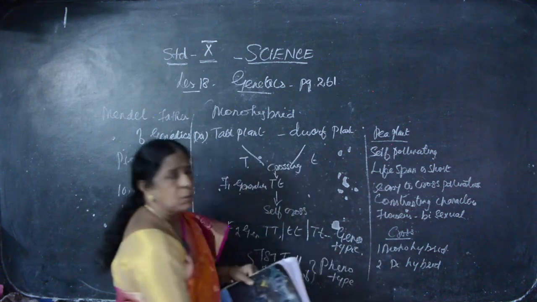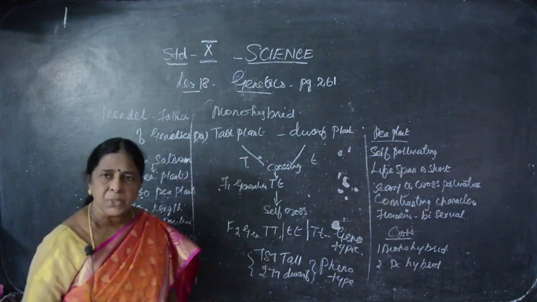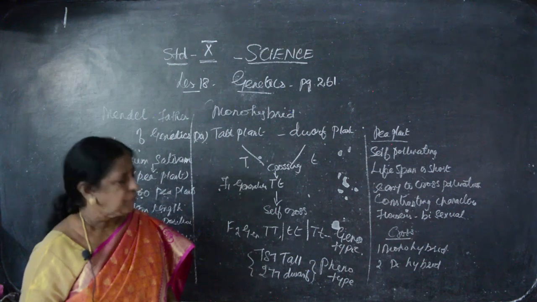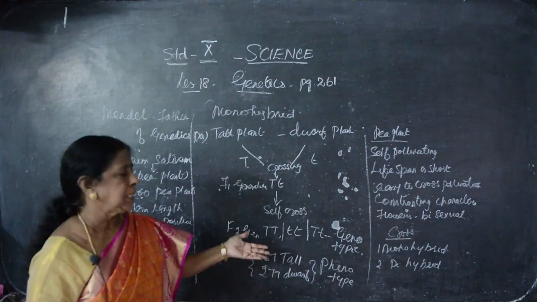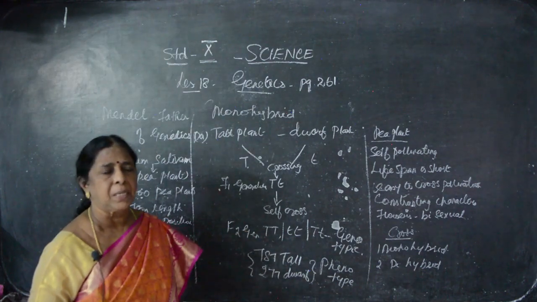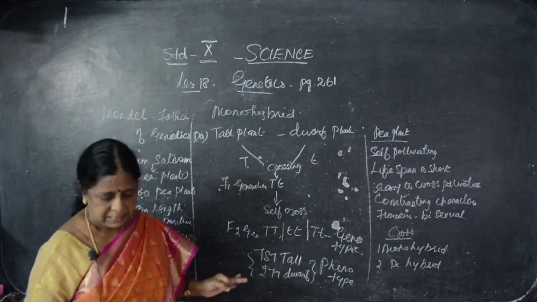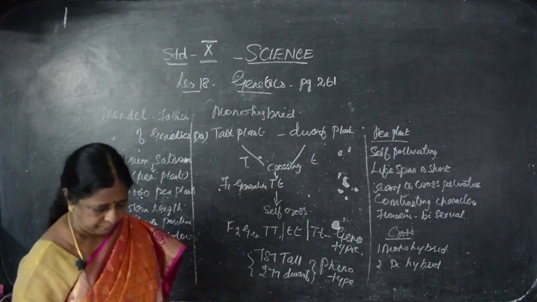Genotypic plant. So there are 2 kinds of ratios produced by Mendel. Phenotypic, externally means what? Outlook. Genotypic, inner, anatomical. When you look at all that, there are 3 kinds of plants, that is phenotype and genotype.